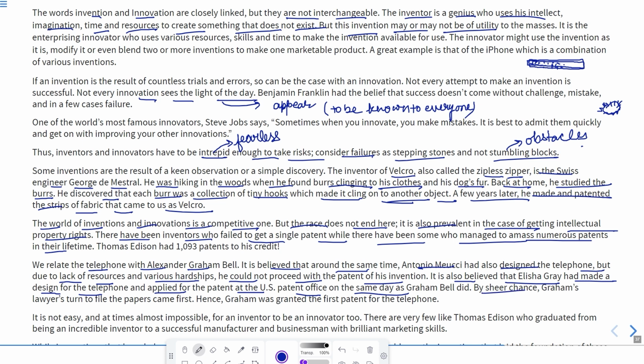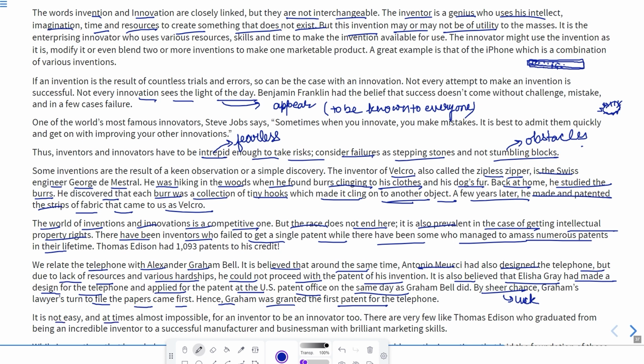By sheer chance, means by luck, Graham's lawyers turned up to file the papers first. So by luck, his file was opened first. Hence, Graham was granted the first patent of the telephone, whereas Elisha Gray had also submitted her patent in the same office.